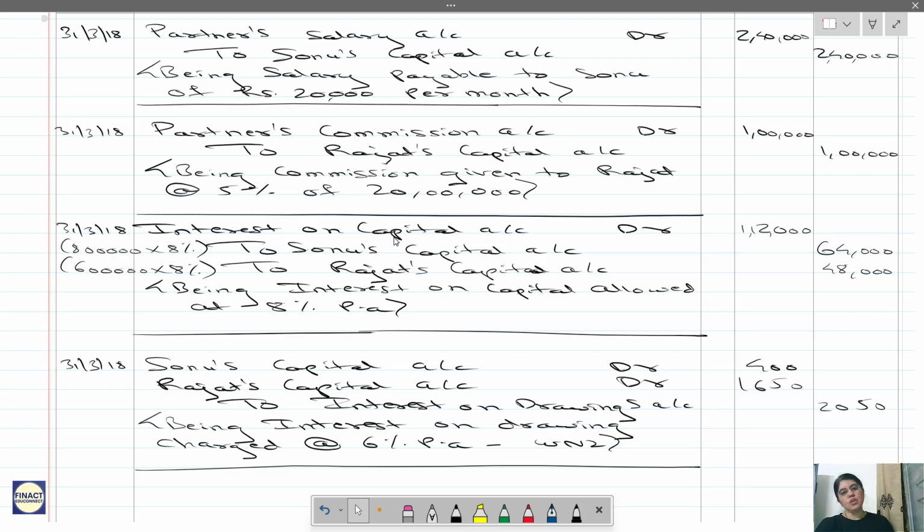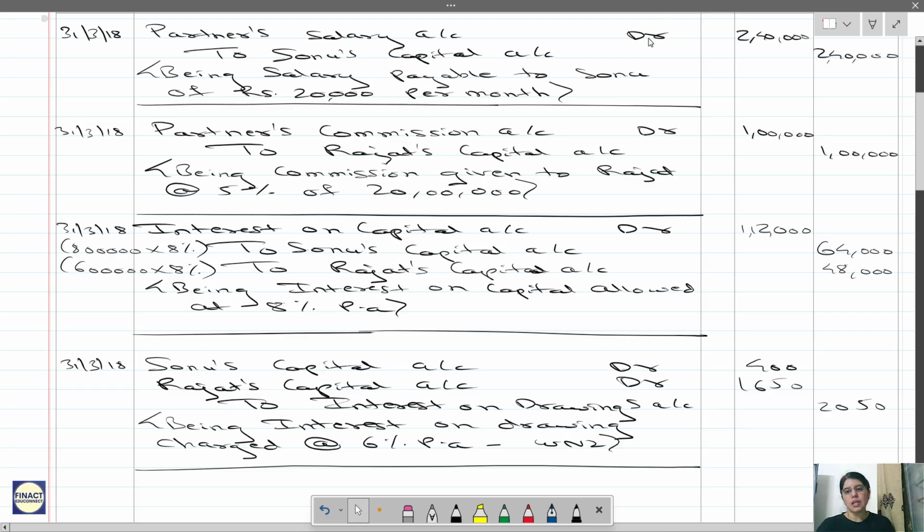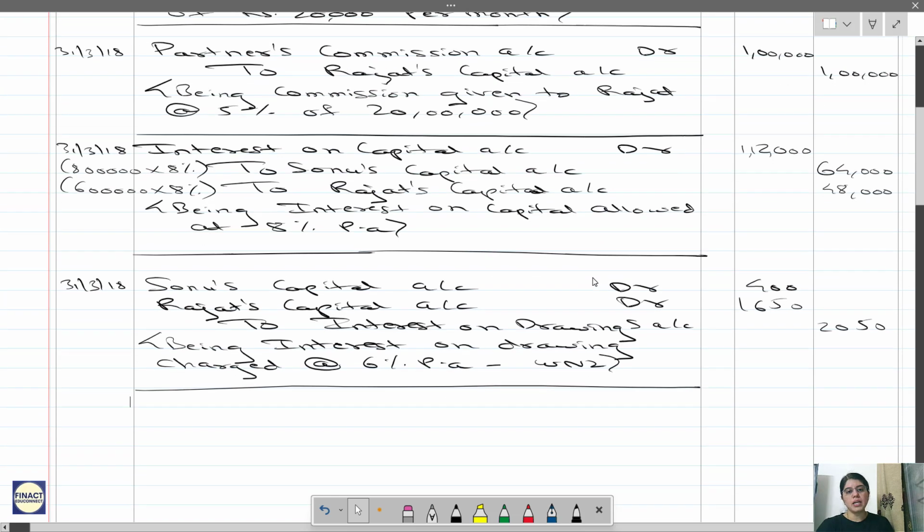So one option is you can pass separate entries for all. The other option is, see, all these have debit balance, so you can pass a combined entry on 31st March 18.